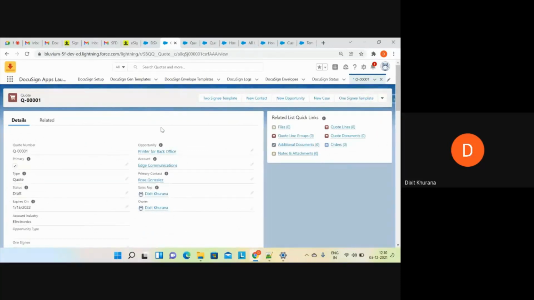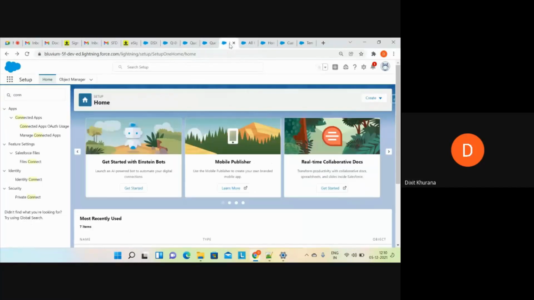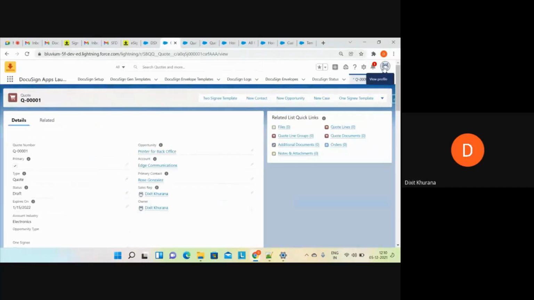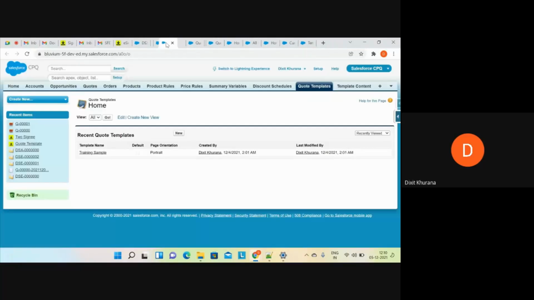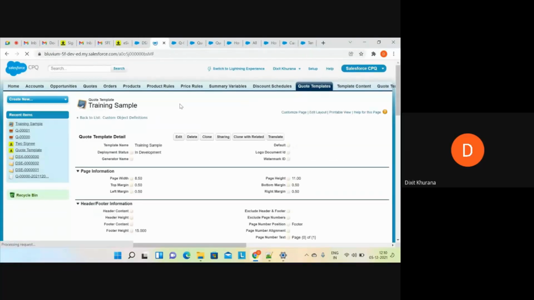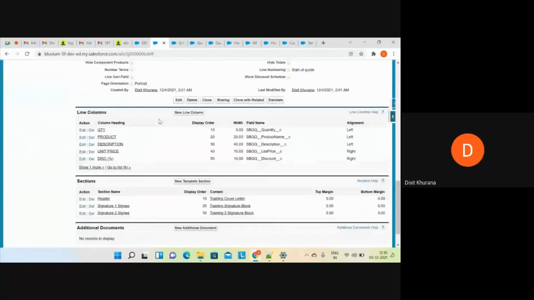Now I'm going to tell you something about CPQ. First thing is, in CPQ we have a feature called generate document. Let me switch. This is the sample template which I have already created.